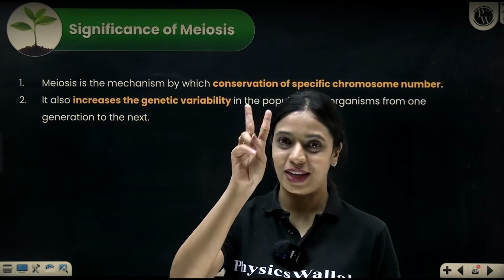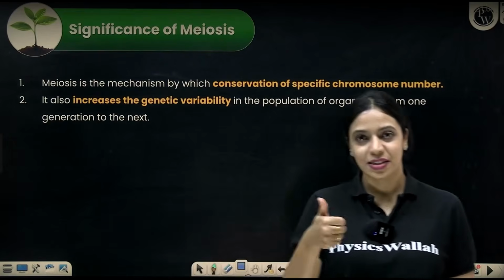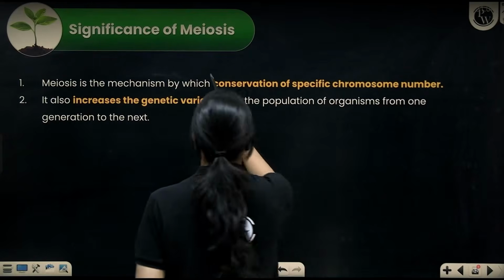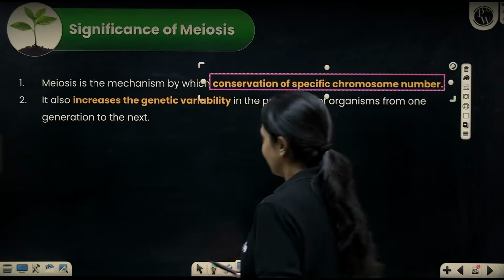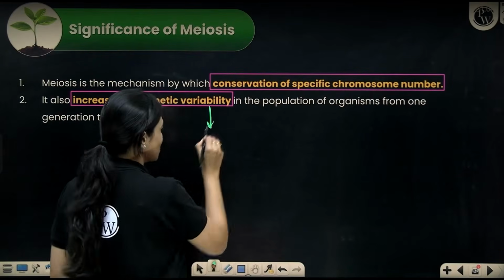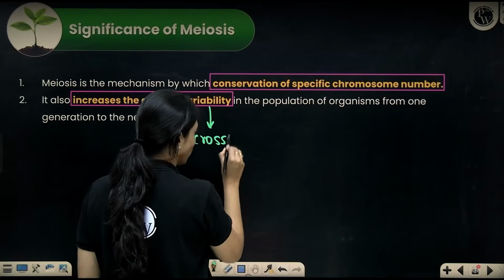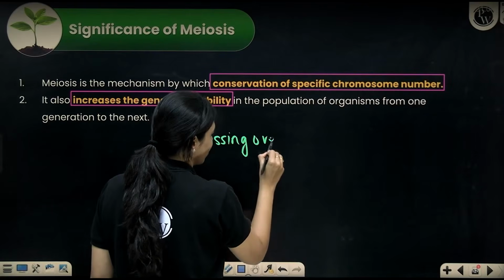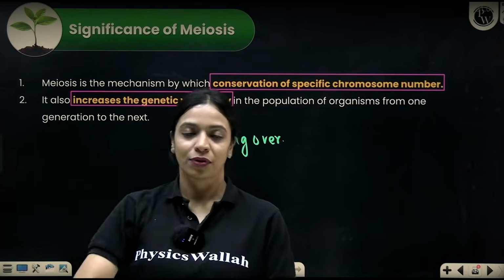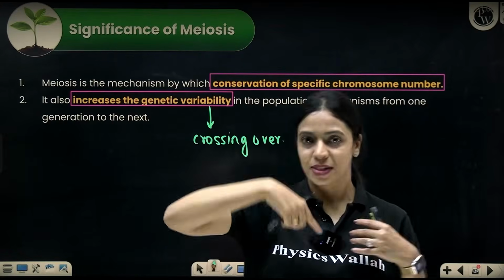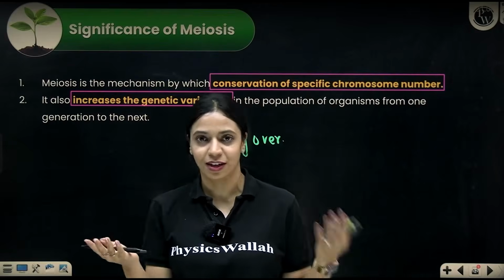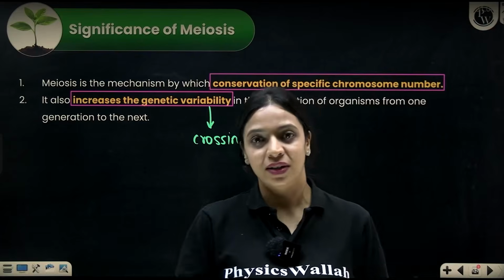Meiosis has two very important significances. Firstly, it helps in maintaining, conserving the chromosome number in a particular species. Secondly, it increases genetic variability. How does it do so? Because of the process of crossing over. If not for crossing over, our children would get either completely one set of my father's genetic information or one set of my mother's genetic information. Because of crossing over, each chromosome becomes a mixture of maternal and paternal genes. So newer recombinants are formed.